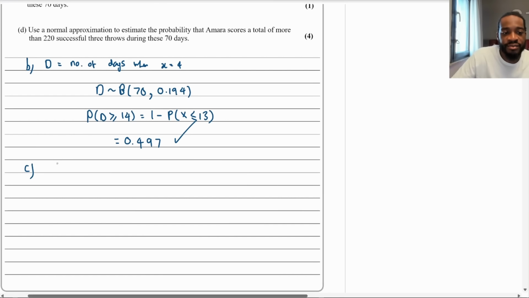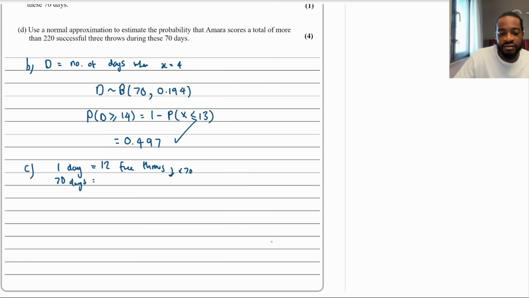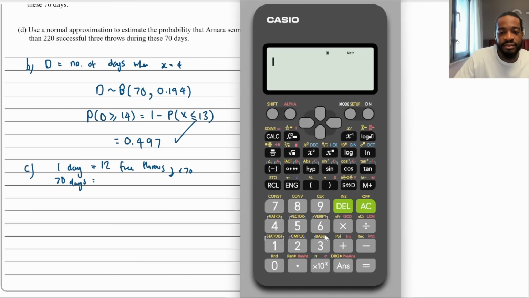So what you could do is just this. You could say, well, one day is equal to 12 free throws. So how many free throws will she make in 70 days? Just times that by 70. What does that give us? Calculator time. I'll use this one. 12 times... To be fair, you should have two calculators, in my opinion, in the exam. Let me know if you guys agree. I know some people do that, but yeah, that's my opinion.